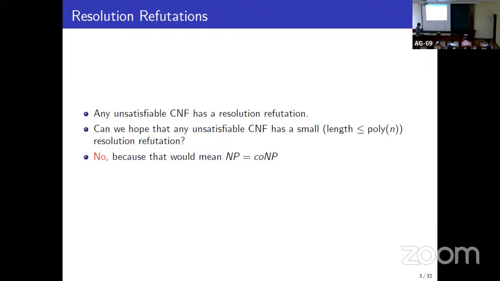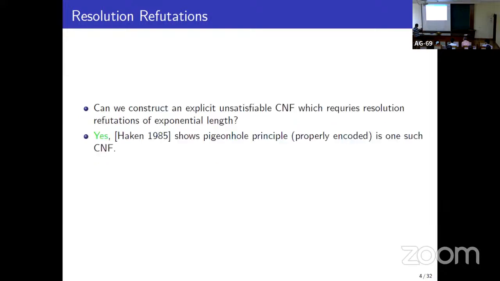Okay, now that we don't expect such things to exist, can we explicitly construct a CNF that does not have any small resolution refutations? This was first done by Haken. I don't know if it's the first one, but Haken showed that if you encode the pigeonhole principle in a CNF, then that CNF will not have any polynomial size resolution refutation.